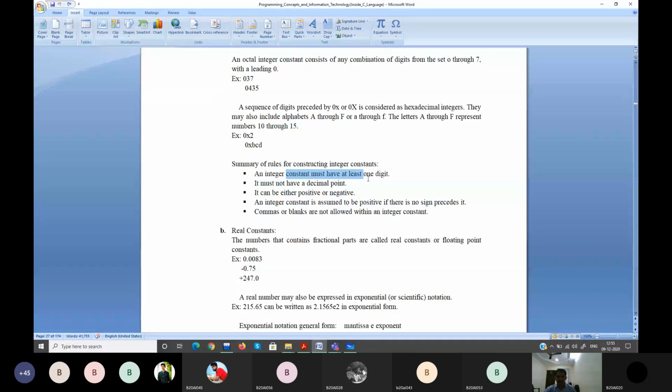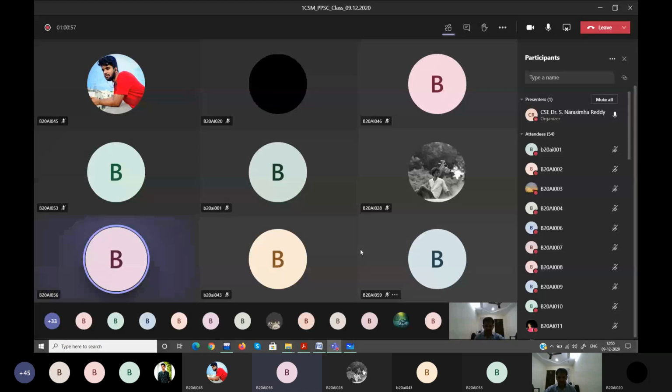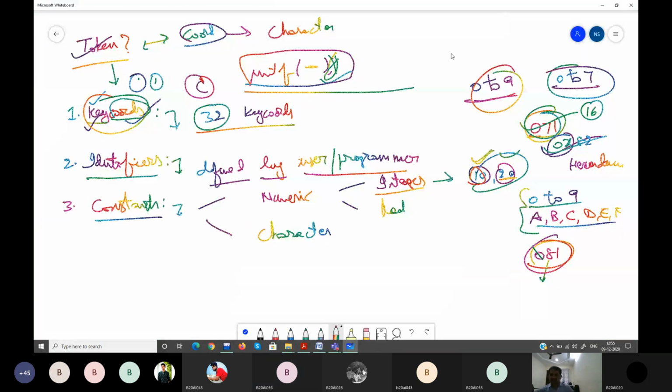An integer constant must have at least one digit. Constant means you need to have at least one digit. It must not have a decimal point. Octal integer means, just now I told you, right? Its digits range from 0 to 7.